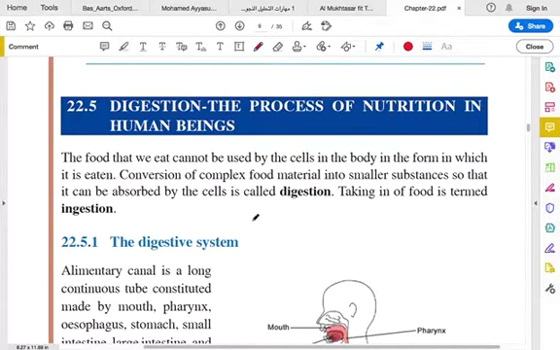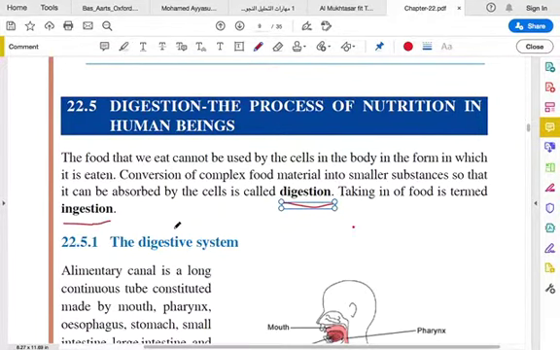Cells work for our body. This process is called digestion. Taking in food is termed as ingestion. When we take food through our mouth, that process is called ingestion.